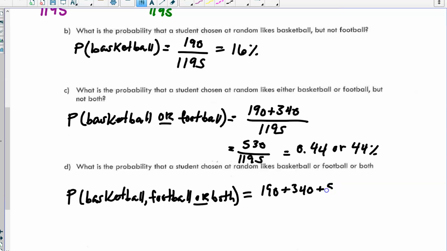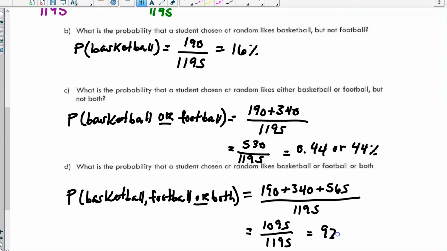I'm not going to scroll up. There was 565 of them over the total 1195. So you get 1095 over 1195. So that is 92%. There's a 92% chance that a student chosen at random likes basketball or football or both.